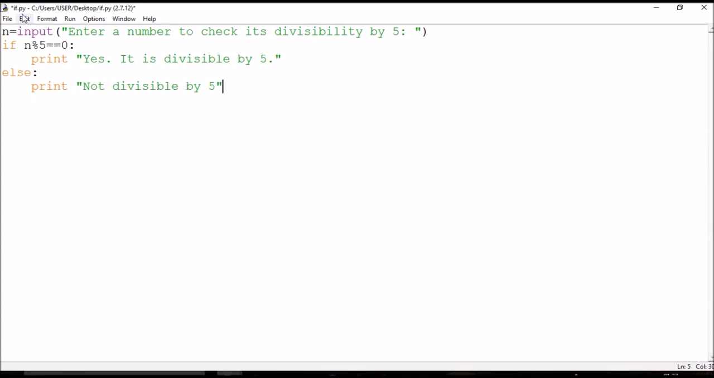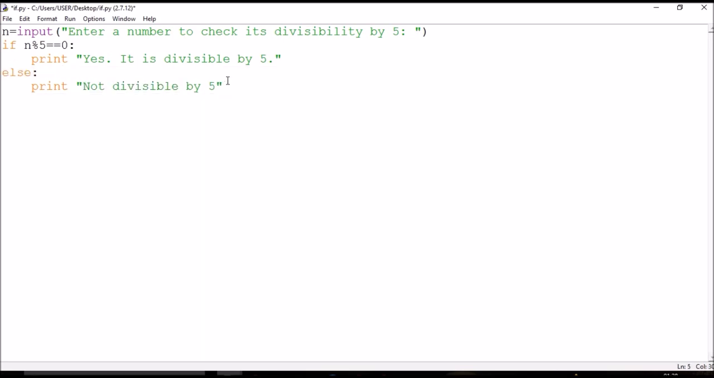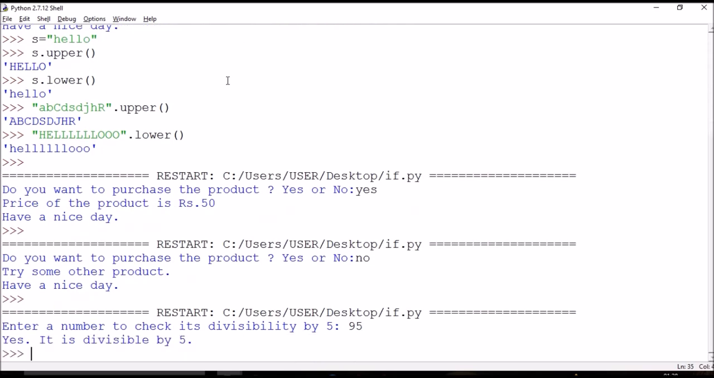So this is it. If we want to check whether it is divisible by 5, we are taking mod because mod gives the remainder. So if it is divisible by 5, the remainder will be 0 and hence the condition will become true and this statement will be printed. Or else if the condition becomes false, the body of else statement is going to be executed. Let us save and run it. If I write 95, it shows yes it is divisible by 5. So our program is working.